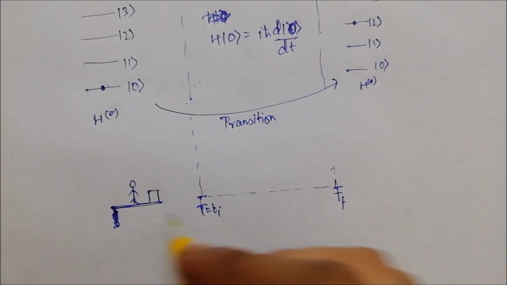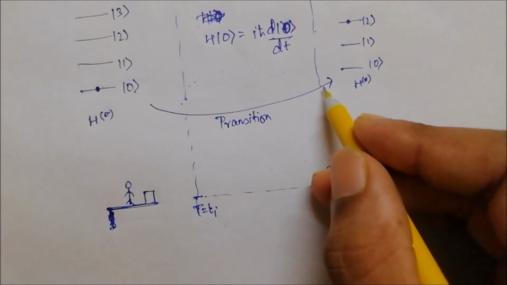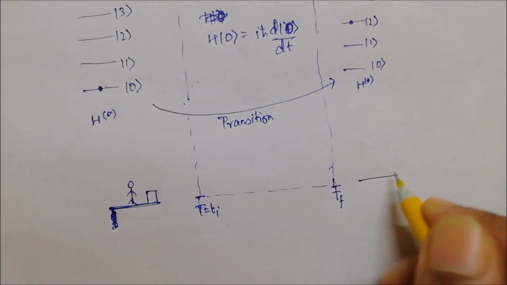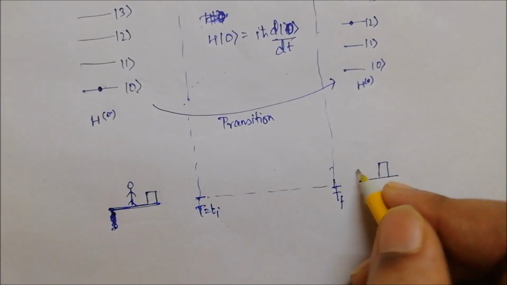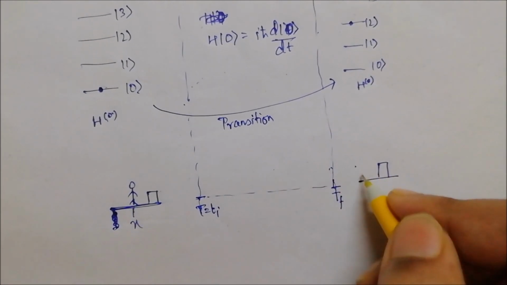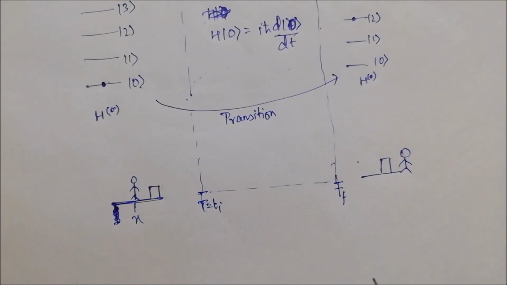When there's an earthquake, everything will start to shake. You won't know what's happening while the earthquake goes on, and suddenly after time Tf, you may find your table is shifted somewhere, or say you were at position X, and you are shifted somewhere else due to this earthquake.